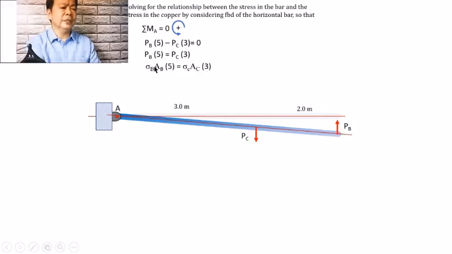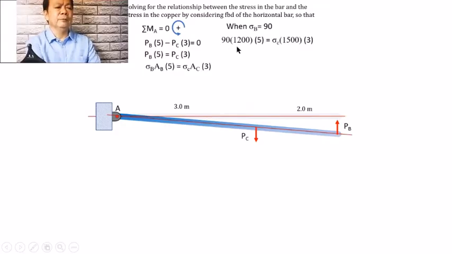So if this will be simplified, we can say that when stress sub B, which is given in the problem to be 90 megapascal, we can substitute the value here, that 90 multiplied by 1200 representing the area of the brass, multiplied by 5 shall be equal to the stress on the copper multiplied by 1500 representing the area of the copper multiplied by 3.